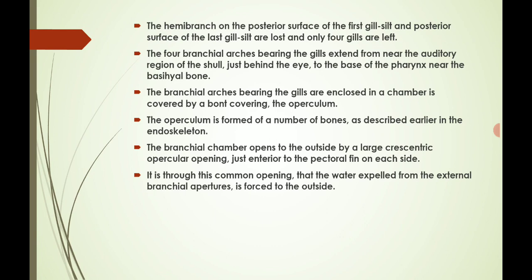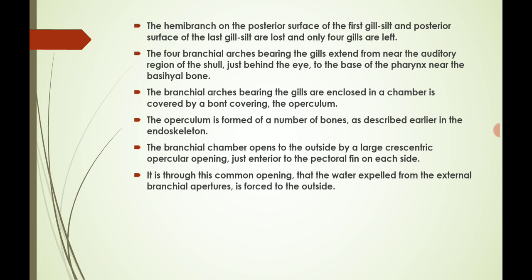The 4 branchial arches bearing the gills extend from near the auditory region of the skull, just behind the eye, to the base of the pharynx near the basibranchial bone. The branchial arches bearing the gills are enclosed in a chamber covered by a bony covering, the operculum.